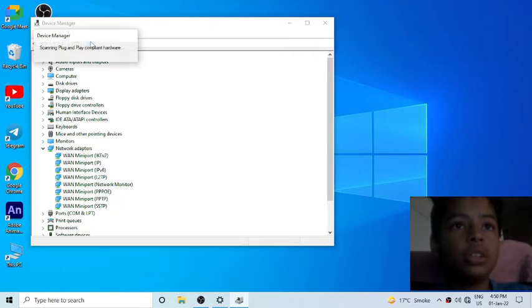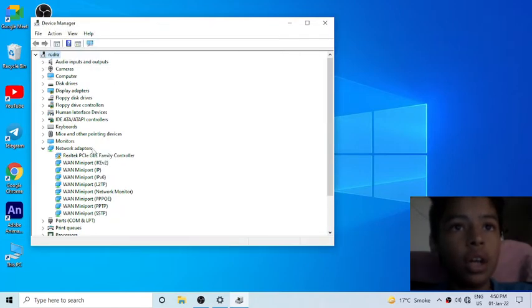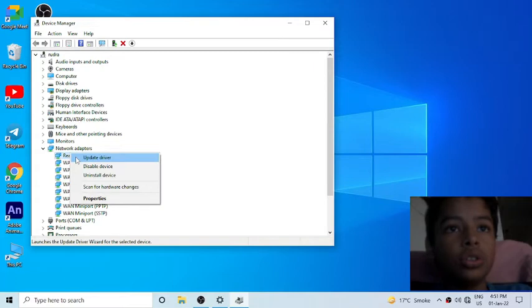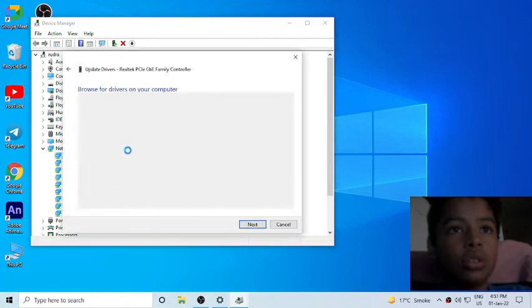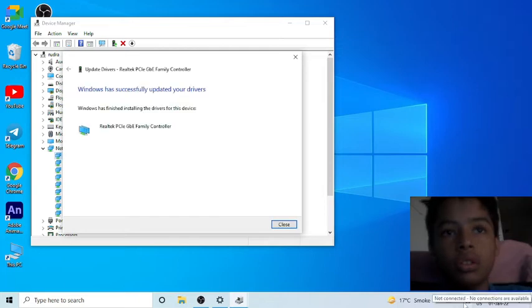Click on scan. Now you can see if there is a problem, like a warning sign like this, you have to update all your drivers. If you are facing a problem like this, you have to uninstall the driver again.